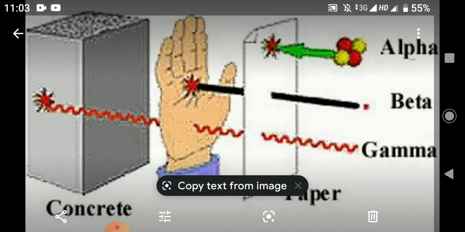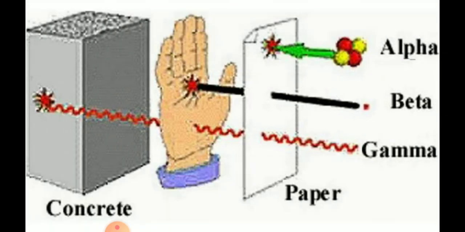See here, the penetrating power of each ray. Alpha ray cannot penetrate through even the paper. Beta rays can penetrate your paper, your hand can stop it. But gamma rays can penetrate the paper also, can penetrate your skin, your bones, and can go to the other side. Can penetrate your walls also.